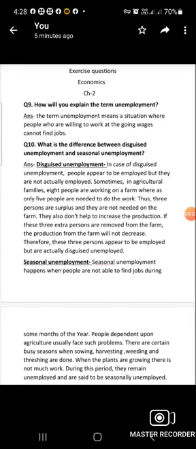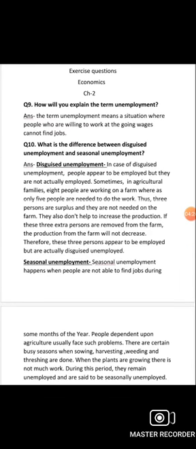When the plants are growing, there is not much work, and during this period they remain unemployed and are said to be seasonally unemployed. So seasonal unemployment means that when people don't have work throughout the year, when they remain idle during some months of the year, that type of unemployment is known as seasonal unemployment.